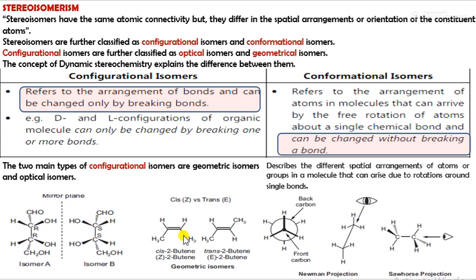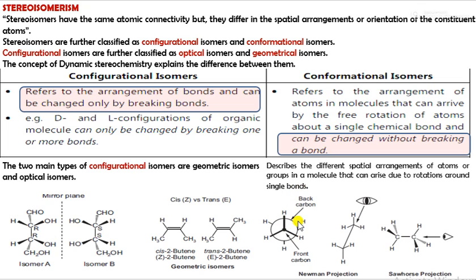Similarly, when you are considering cis and trans isomers, due to restricted rotation about this bond, the molecule has the two same groups on the same side, that's why it is a cis isomer, and the same groups on the opposite sides of the double bond make it a trans isomer. So these are the optical isomers and geometrical isomers due to configurational isomerism. Whereas for conformational isomerism, you just have to rotate a bond.